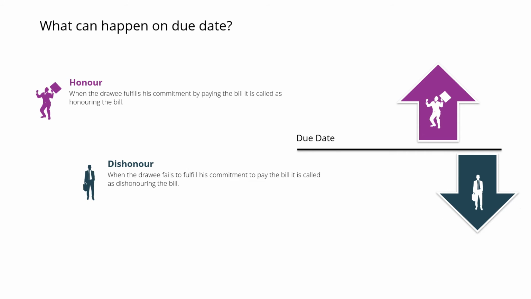Let me disappear from the screen, otherwise it may appear that I am dishonoring the bill. I am not dishonoring the bill. If it is honor, then I am considering upward arrow. If it is dishonor, then I am considering the downward arrow. Dishonor is breaking of the promise, whereas honor is fulfilling the promise. On the due date, if the promise is fulfilled by making payment, we will call it the bill is honored, or if the promise is broken, we will call it the bill is dishonored.